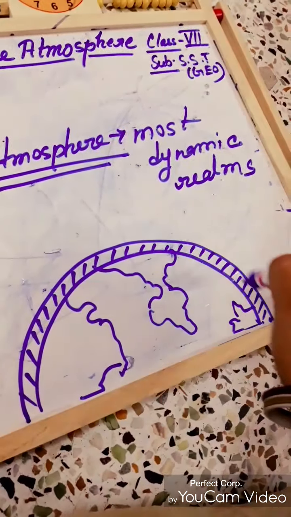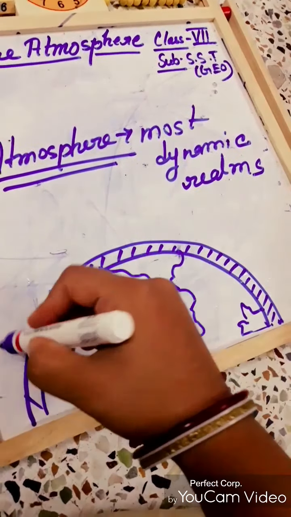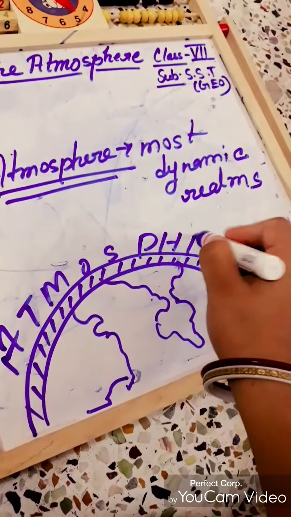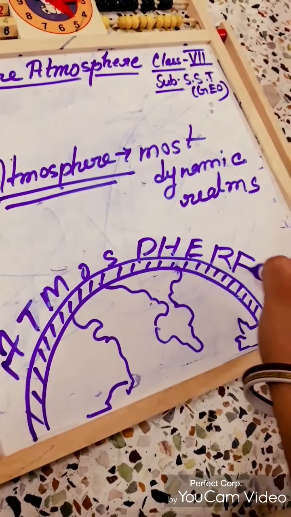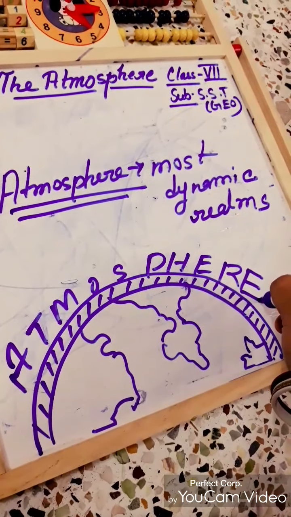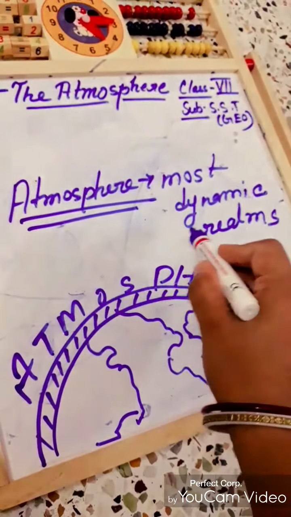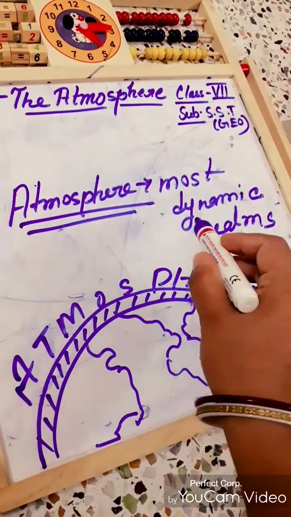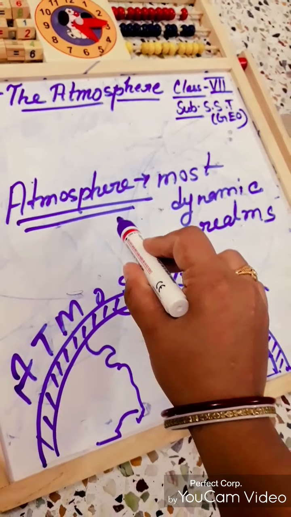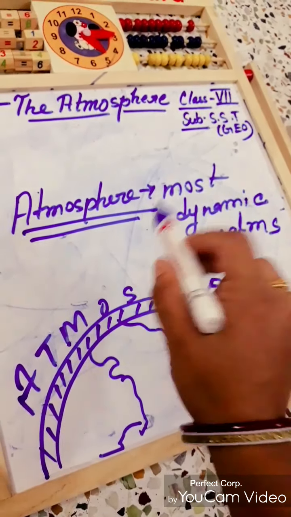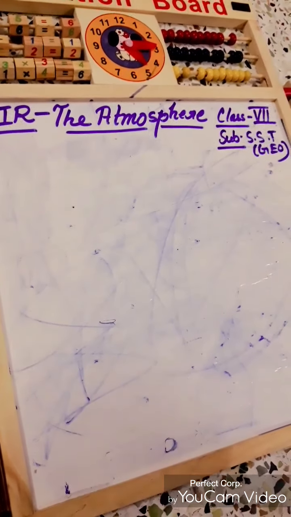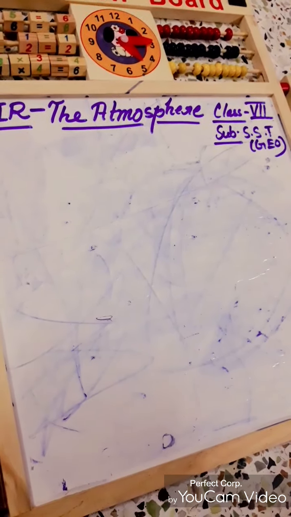This is actually a thin layer of gases, and this is known as atmosphere. It finally merges into outer space or universe.